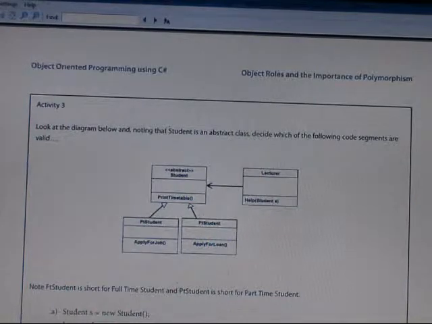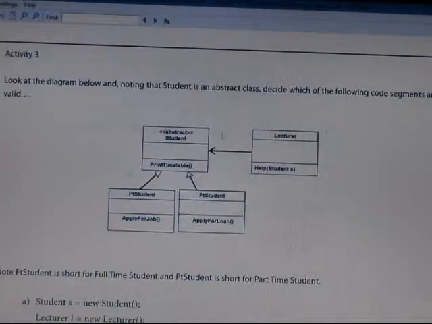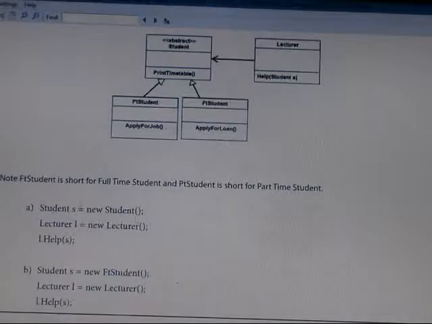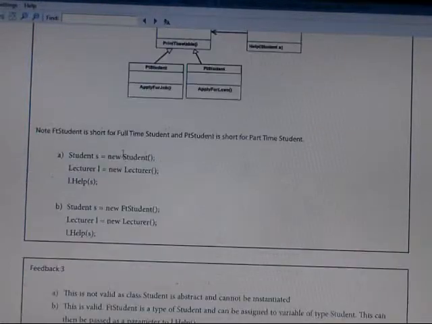Also look at the diagram before. The student is an abstract class. You can see the abstract class here. So student S equals a new student, lecturer is a new lecturer, student as a new student, lecturer, new lecturer. You can see that.